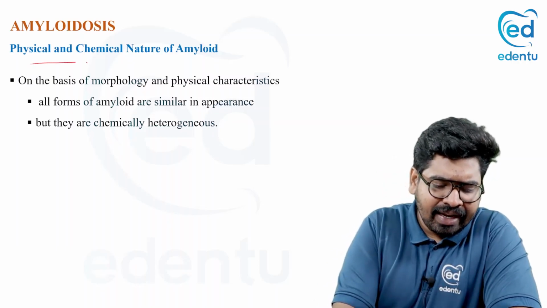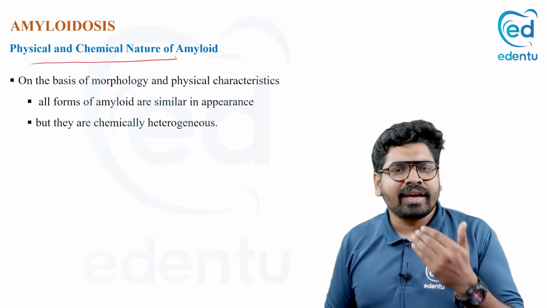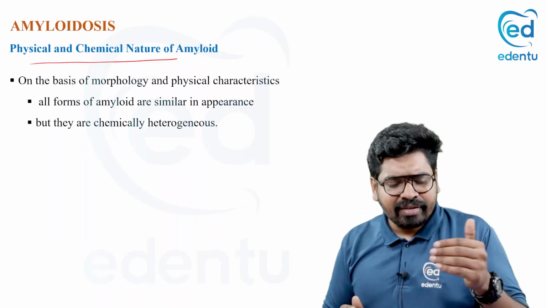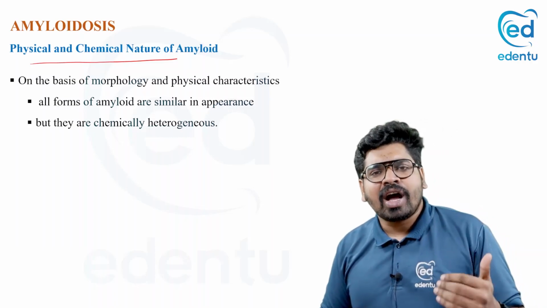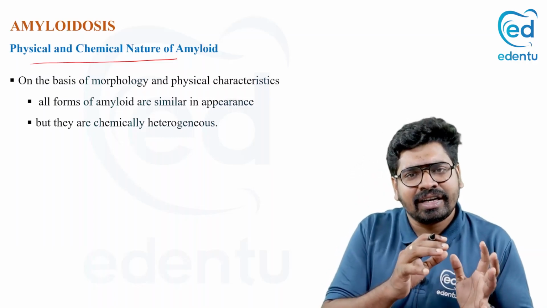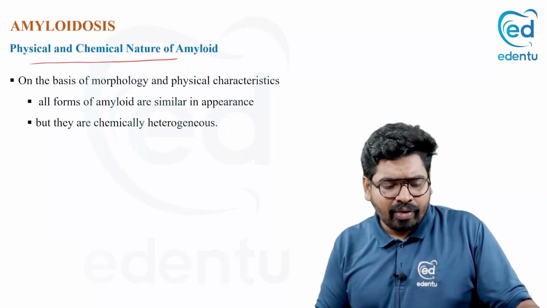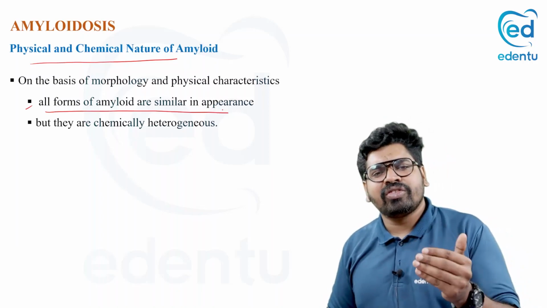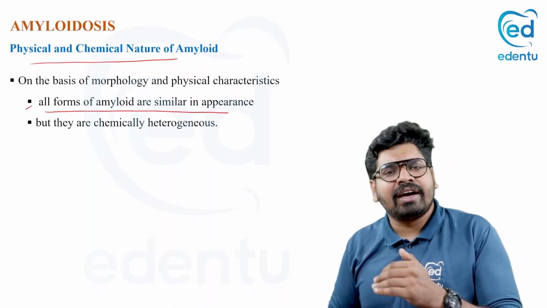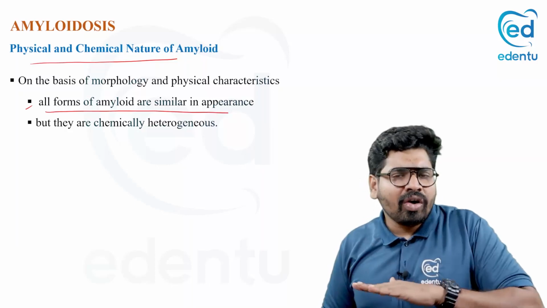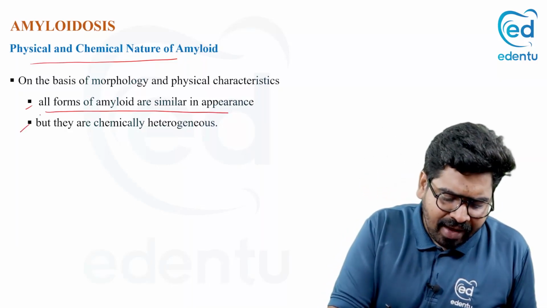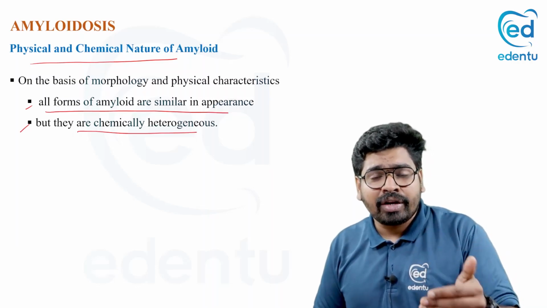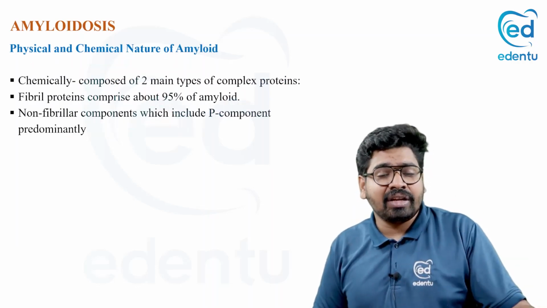And what is the physical and chemical nature of this amyloid? Amyloid is exactly a type of protein, and each amyloid has a different chemical composition. Now, all forms of amyloid will look similar. They have a specific morphology and an equal staining pattern. All will appear equal, but they will have a different chemistry. The protein component present in it will be different.